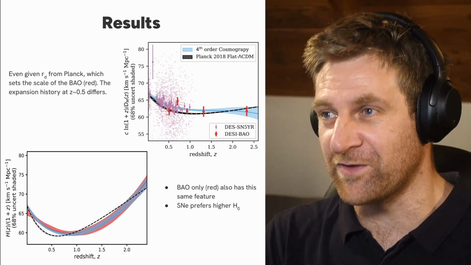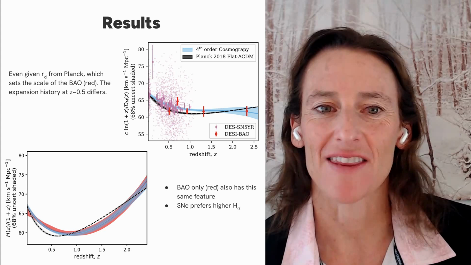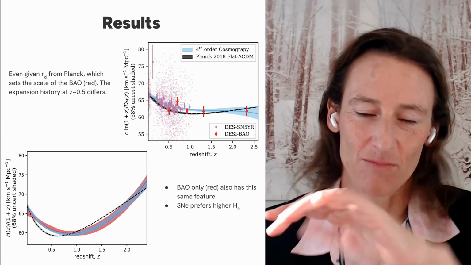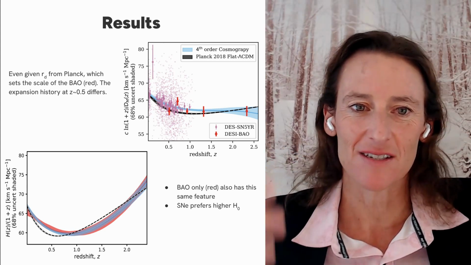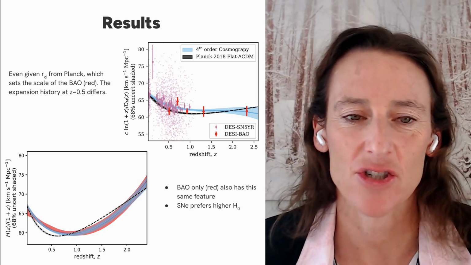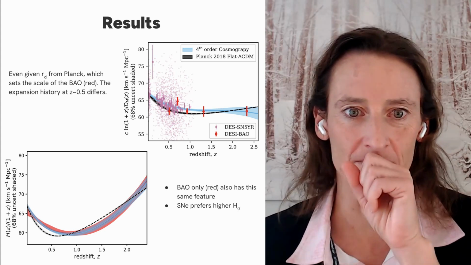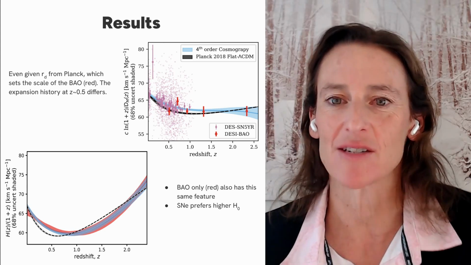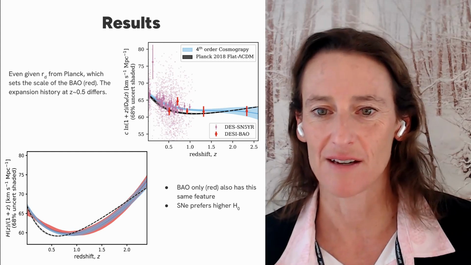You can't just fiddle with supernova. I think this is a really nice demonstration of exactly that. The difference you would need in the calibration to get something as high as an H0 of 73 is really quite dramatic. It's hard to imagine how that could happen. So we're seeing visually what a 5 sigma result looks like.